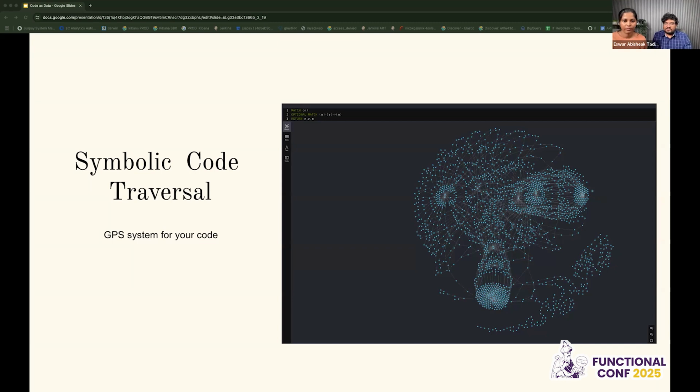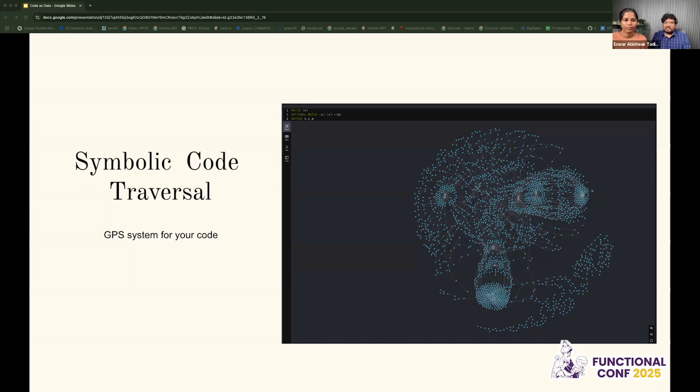So in simple terms, symbolic code traversal is more or less like a GPS system for your code. You don't read code line by line, it will just map out all possible paths that you can traverse. Even when you're reading any function, you would basically be dry running it. In other terms, it will give you all the possible dry runs. You have to think, oh, if all these conditions can happen, or in this case statement, these are all things that I have to handle.